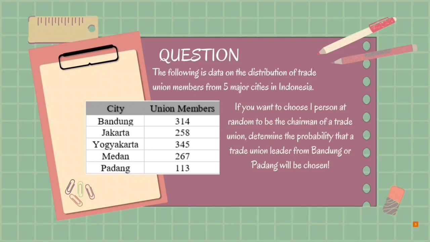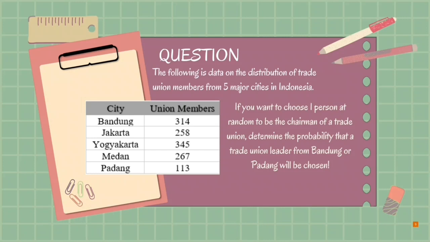The question is: the following is data on the distribution of trade union members from 5 major cities in Indonesia. The first is Bandung, with a total of 314 union members. The second is Jakarta, with 258 union members. Third is Yogyakarta, with 345 union participants. Fourth is Medan, with 267 union participants. And the last one is Padang, with 133 union participants.